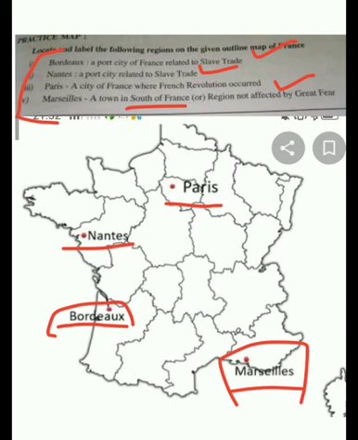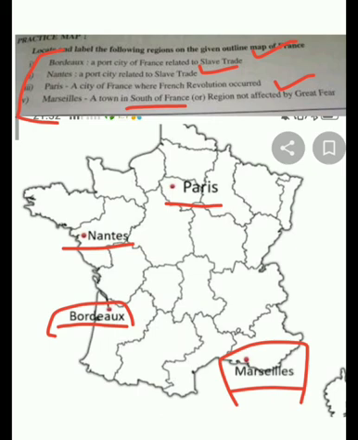Marseille, you must remember, was the place from where that patriotic song, which is right now the national anthem of France, originated. So it is in the south of France. Either the question will be asked in the form of question answers, or it can be directly asked like on the given outline map of France, mark these places. You can be asked any two or three places to mark.